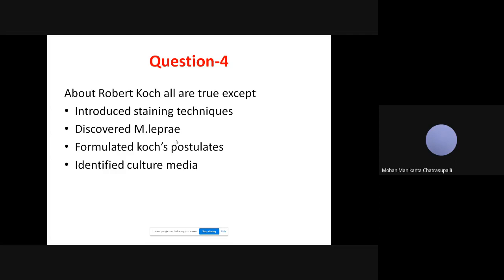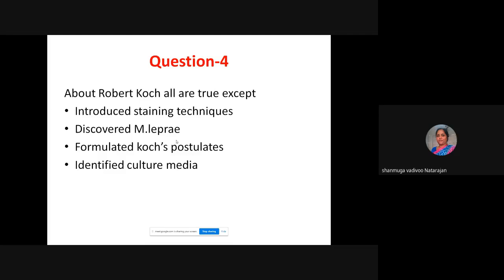Identified culture media. Yeah, who contributed that? Different types of bacterial culture media, cell-free culture media, it is by Louis Pasteur. Louis Pasteur is the one who contributed many culture media.